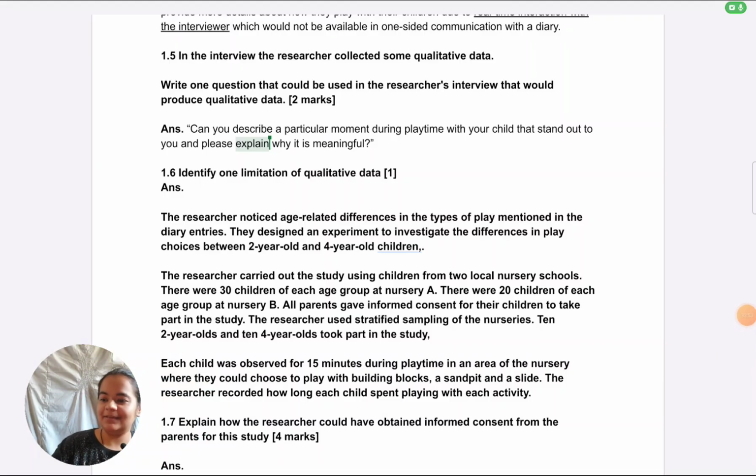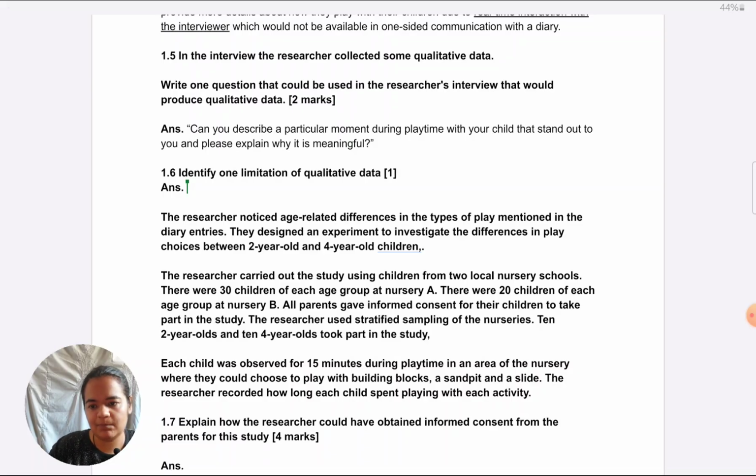Okay, let's look at the next question. Identify one limitation of qualitative data. This is 1 mark, and identify means just name. You can literally just give it in a few words. You don't even have to give a full sentence. This is a very straightforward question, like the most straightforward question possible.